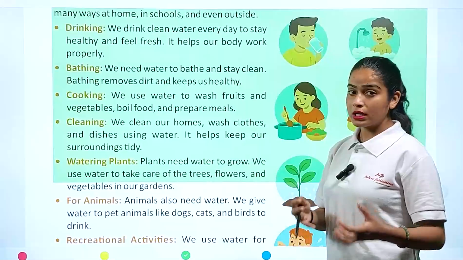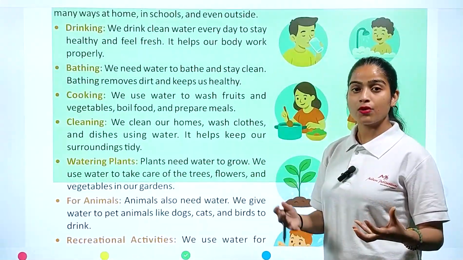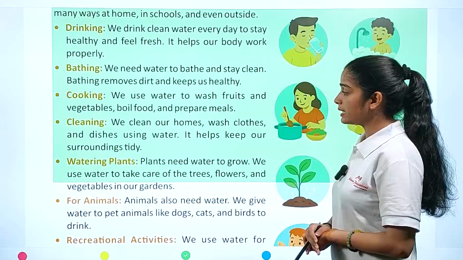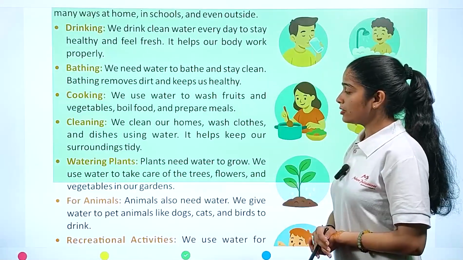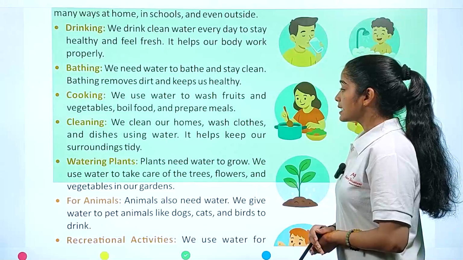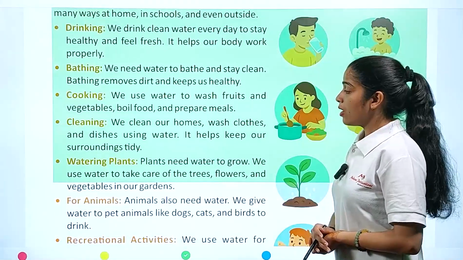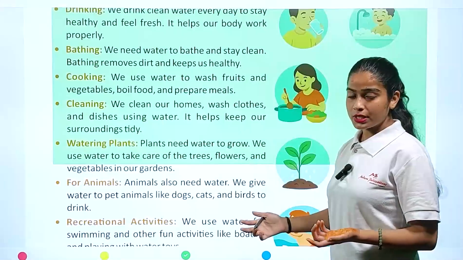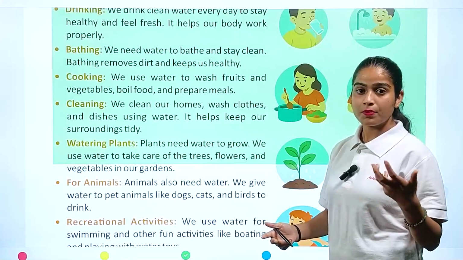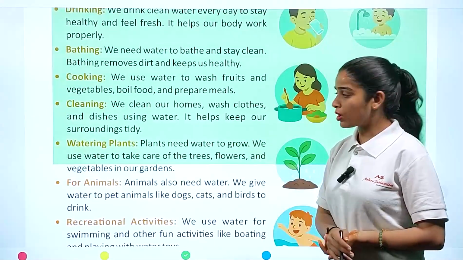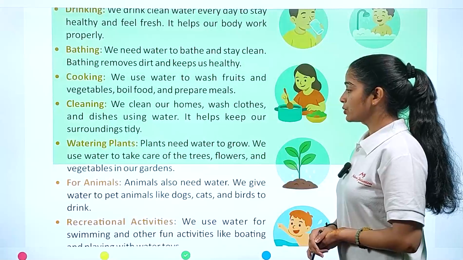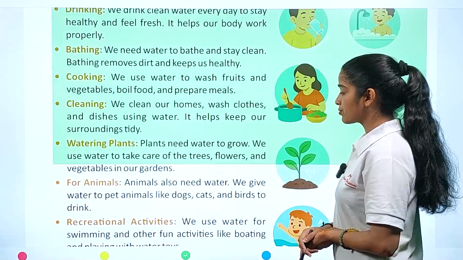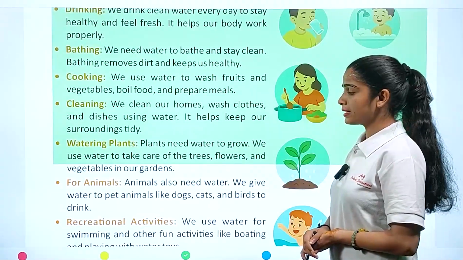Now cleaning. For cleaning we also need water for our home and for other things. When we clean our homes, wash clothes and dishes using water, it helps keep our surroundings tidy. Watering plants: plants also need water, and watering plants is one of the main functions played by water. So plants need water to grow. We use water to take care of the trees, flowers and vegetables in our gardens.